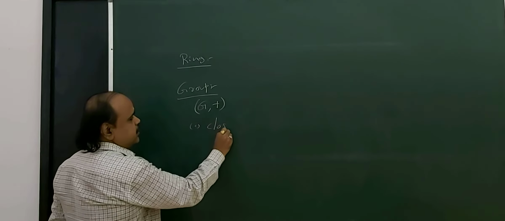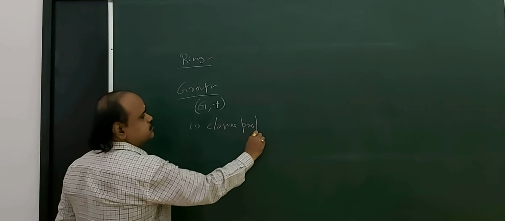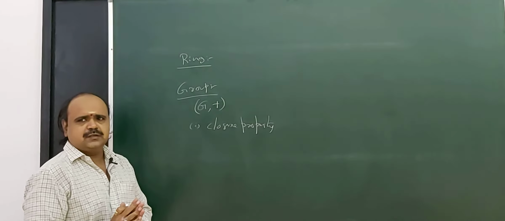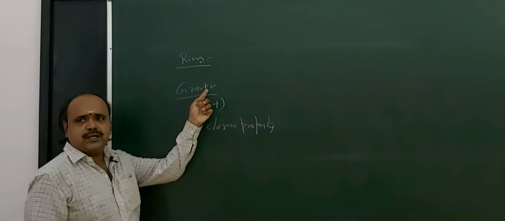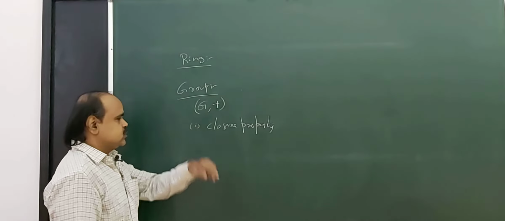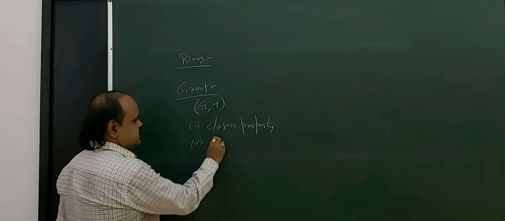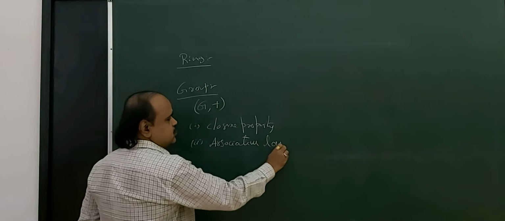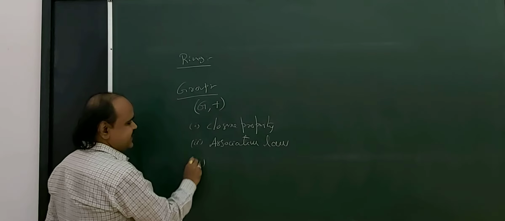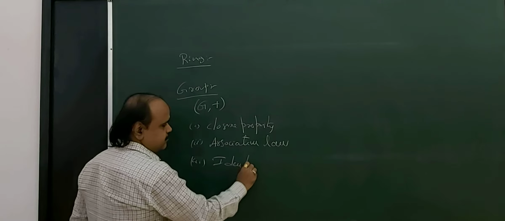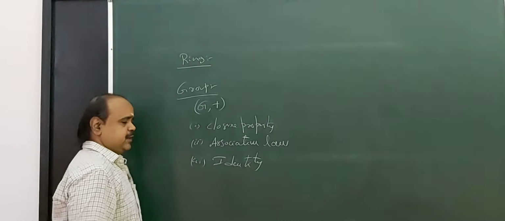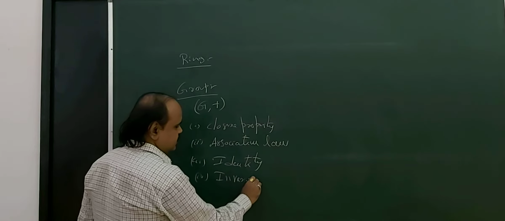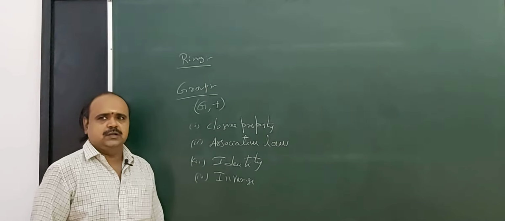four properties are to be satisfied, then we say capital G is a group. First, closure property; second, associative law; third, existence of identity; and the fourth one is existence of inverse.